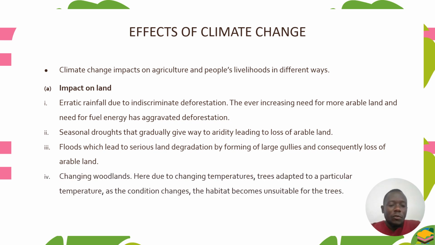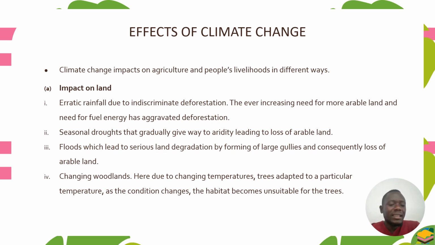Then we also talk of changing woodlands as another effect of climate change on the land. Here, due to changing temperature, trees adapted to a particular temperature. As the condition changes, the habitat becomes unsuitable for trees.